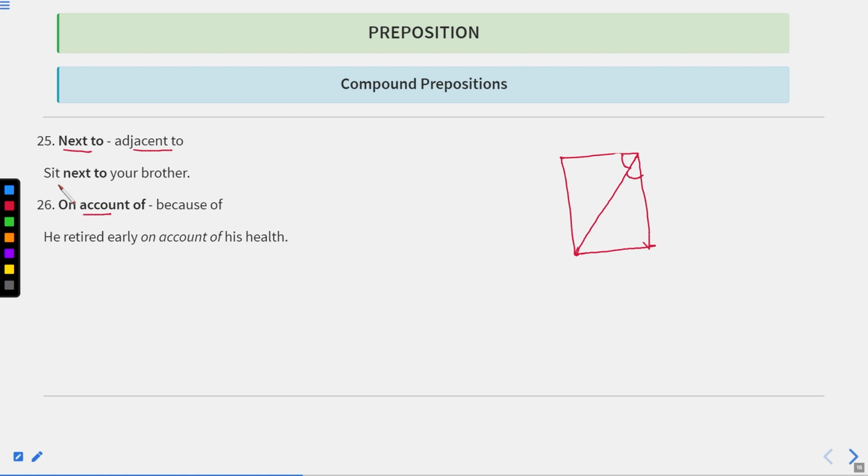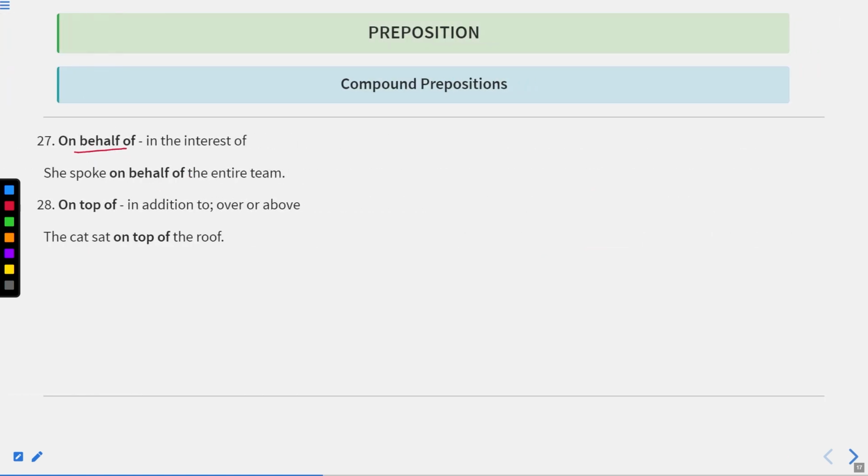On account of, sit next to your brother. On account of means because of. He retired early on account of his health. It means because of his health. On behalf of, in the interest of. She spoke on behalf of the entire team. It means she spoke with reference to the entire team. It means representing the entire team.